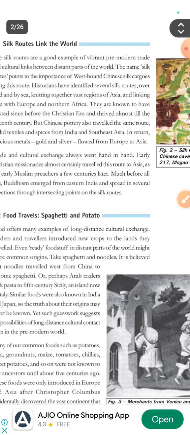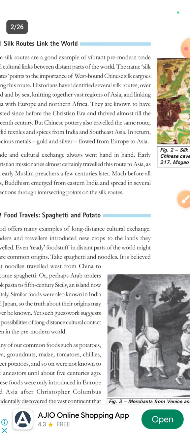Now, food travels. We know that food has definitely traveled; it has not come to us automatically. Food offers many examples of long-distance cultural exchange. Traders and travelers introduced new crops to the lands they traveled. Even ready foodstuff in distant parts of the world might share common origins. Take spaghetti and noodles. It is believed that noodles traveled west from China to become spaghetti.